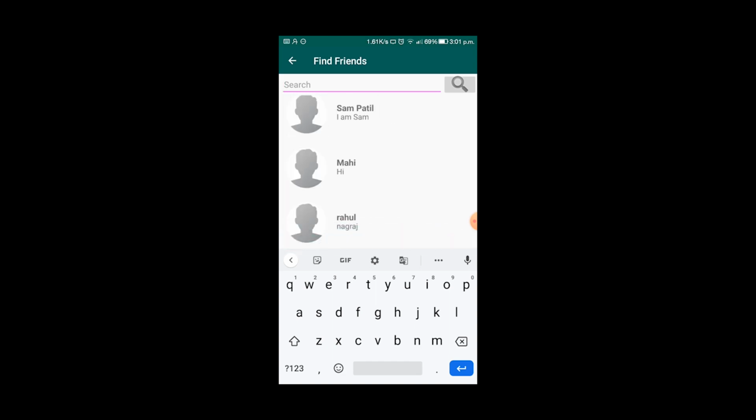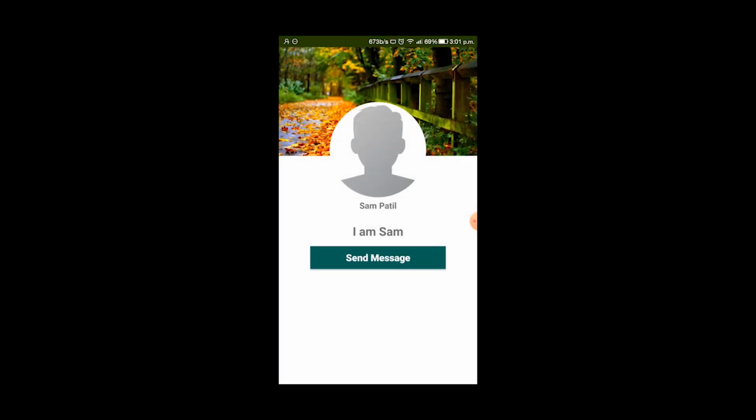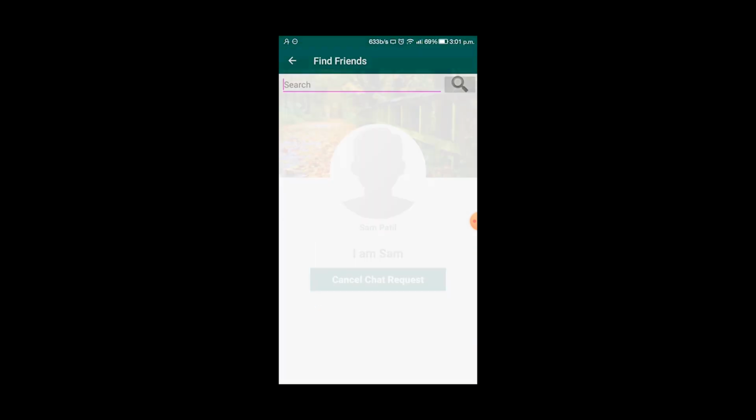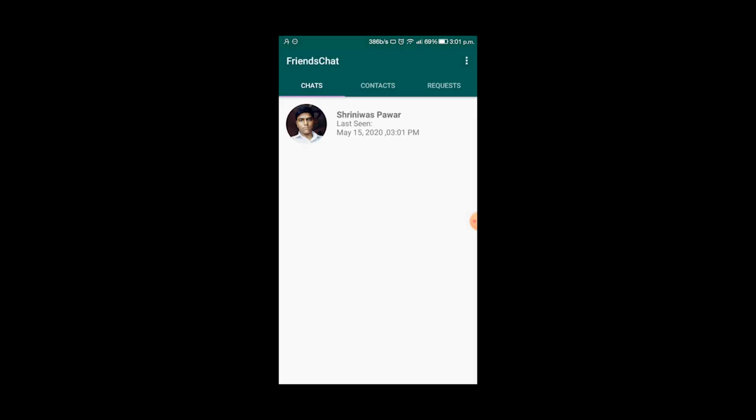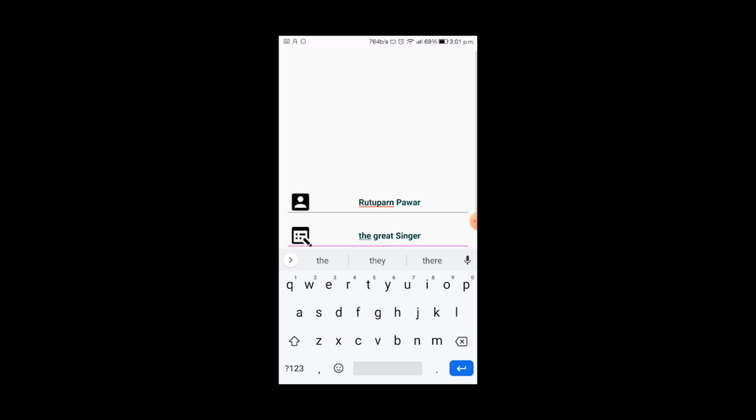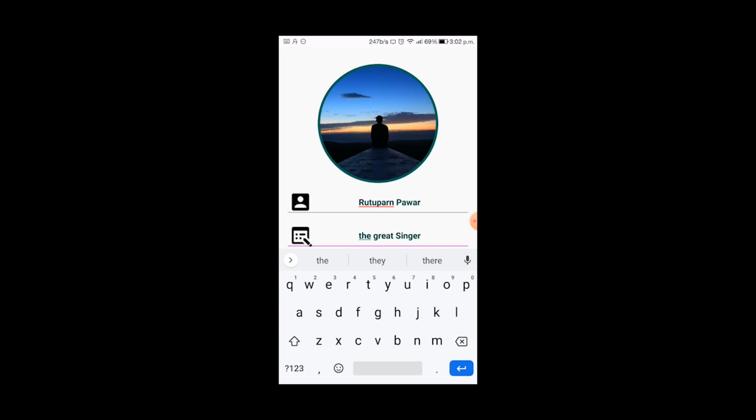And for the find friends tab, you can make new friends also. Here is the list of friends whose accounts I created. If I want to send a request to this Sam, I will send it and the request will go there. In the contacts tab, the friend contacts will be shown, and we have another option, that is the settings option. In this, your profile photo will be shown, and we can change this photo easily just by clicking on it.